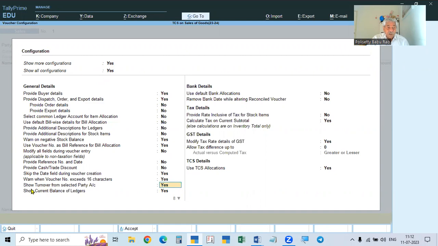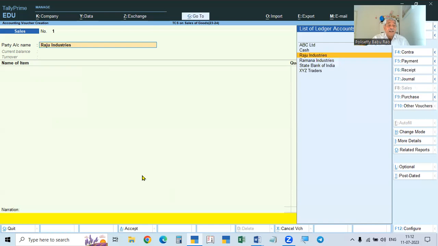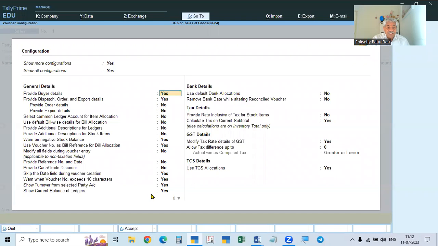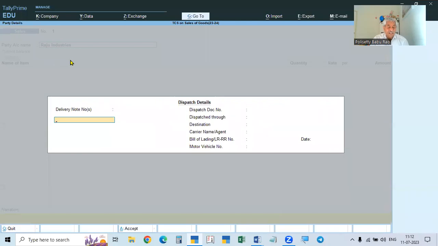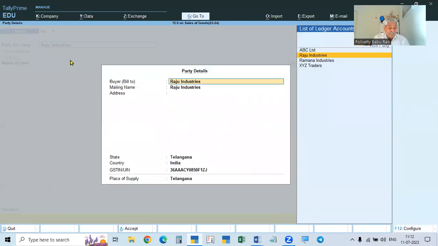So here, see here, show turnover from selected party. It will be no. We have to make it yes. If you make it yes and accept, below the name, current balance also will be there. The next one is current balance. It is made yes. And here this is also made yes. So after entering the bill and accepting it, when entering the next bill, the previous turnover will be shown there. So Raju Industries over.